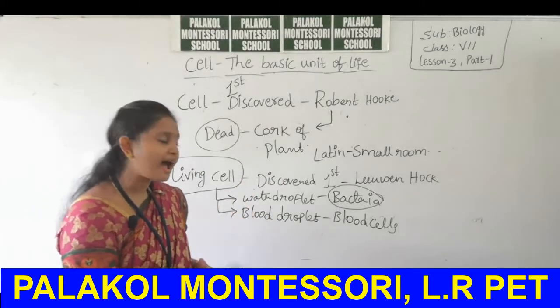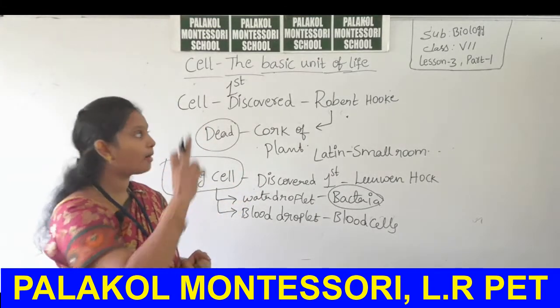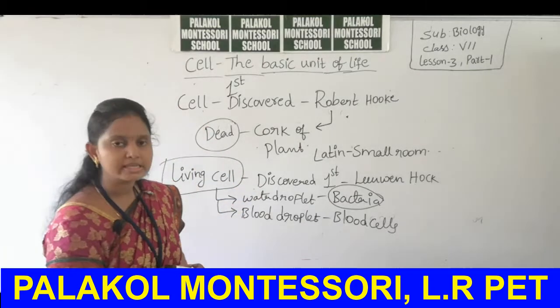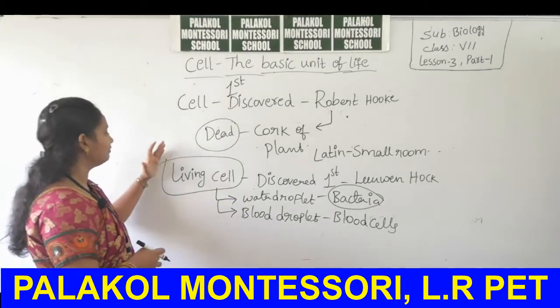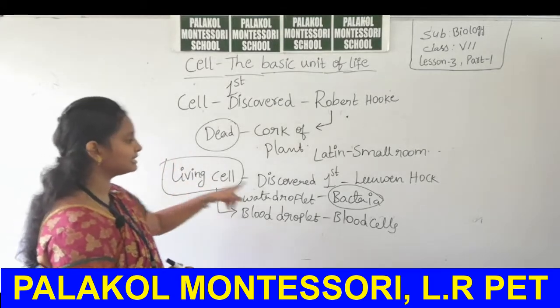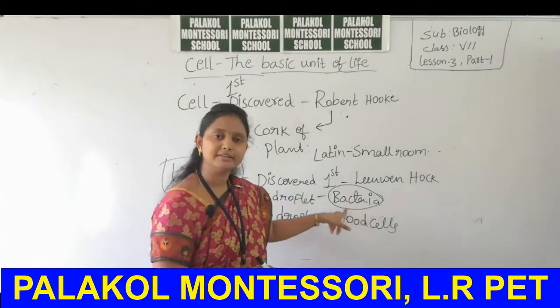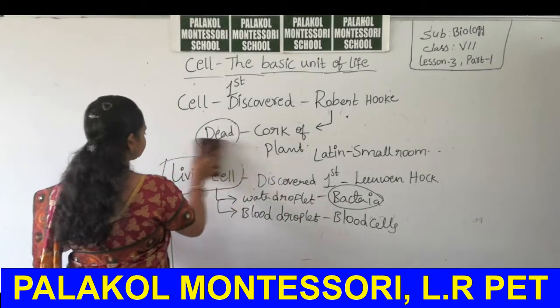If the question asks for the first cell discovered, Robert Hooke is the answer. That first living cell is nothing but bacteria, okay.